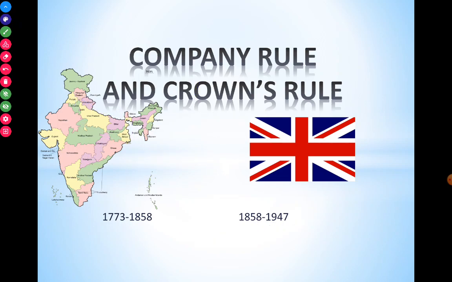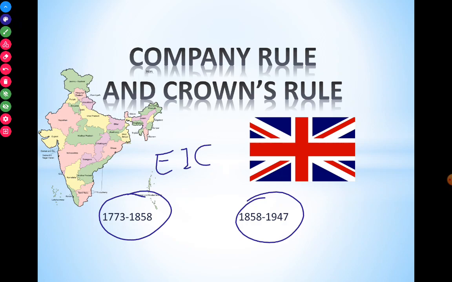Let's look into detail why these two time periods are given. They specify the time of the British coming to India and ruling. From 1773 to 1858, the main power undertaking the charge was the East India Company. Gradually the power of the East India Company reduced from 1773 to 1858, and in 1858 it came to zero.